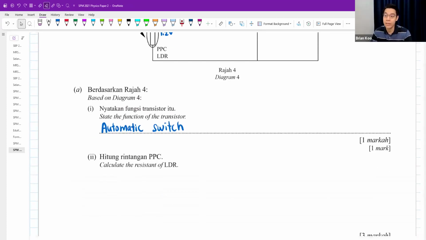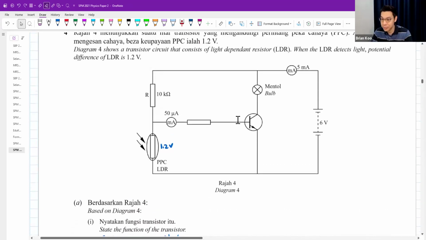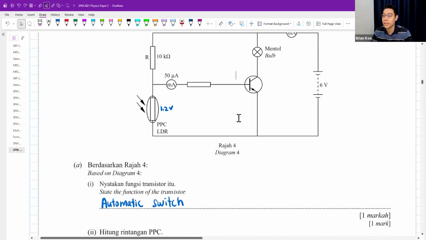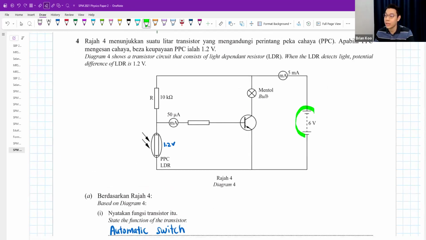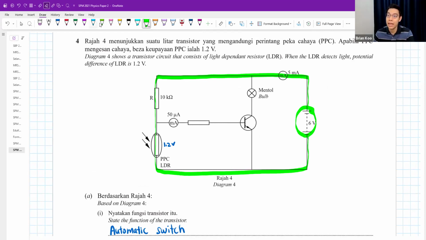Part 2, calculate the resistance of the LDR. Normally, in this case, we look at it as a series circuit. We call this a potential divider calculation, which is very popular. Guys, you focus on this green color circuit. Please ignore everything else, don't look at everything inside. Just focus on the green color circuit. Do you notice this is a series circuit?